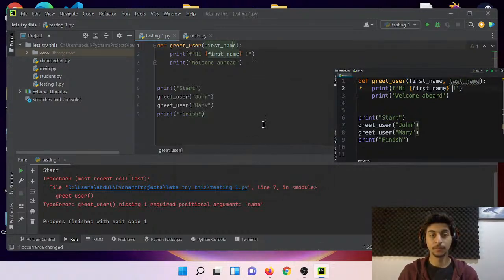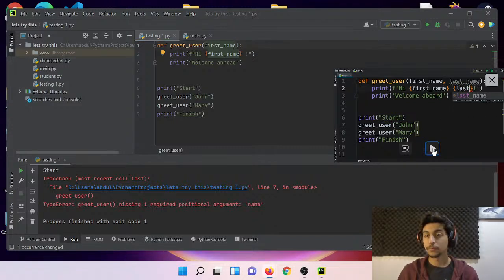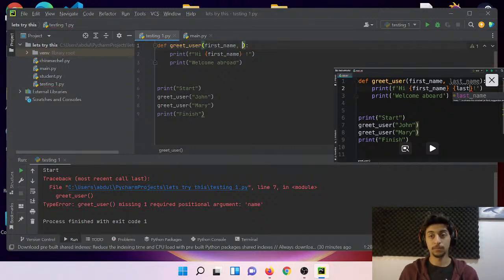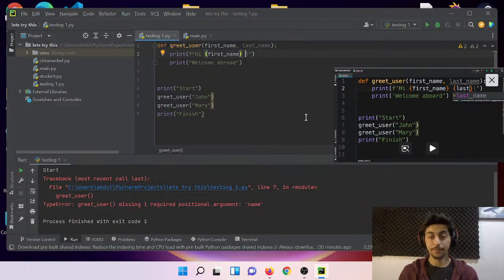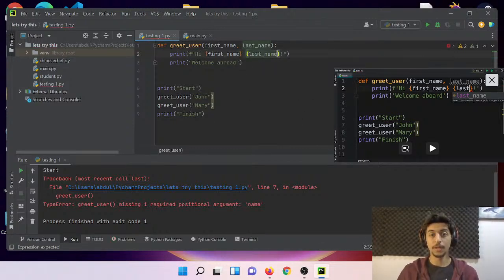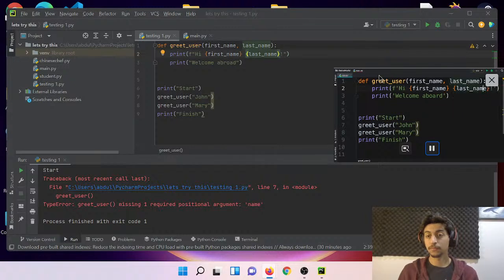So back to our formatted string, let's also print the last name.